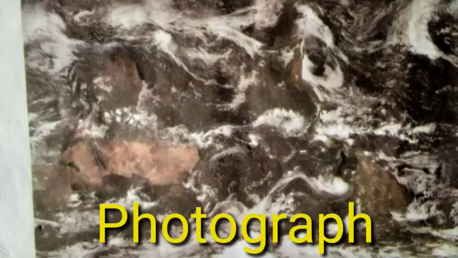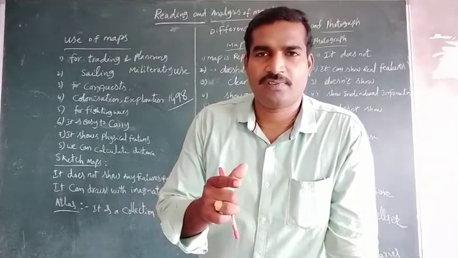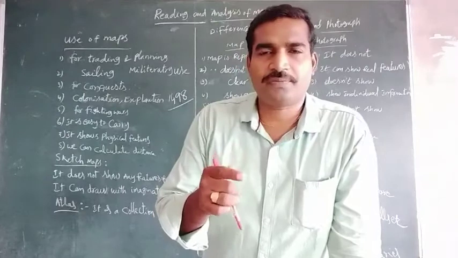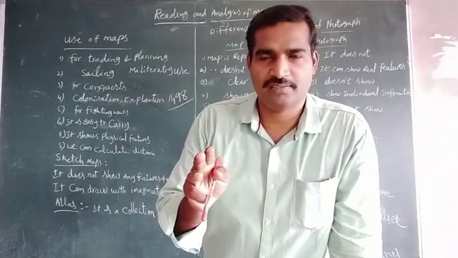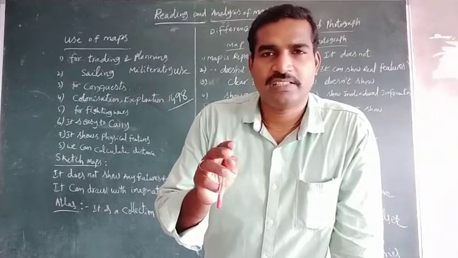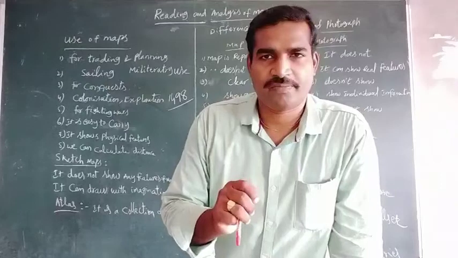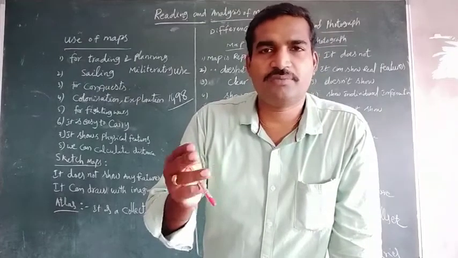Look at this map and photograph. A map is a representation of the earth. But a photograph is not a representation of the earth. A map shows physical features. In a photograph, it does not show any physical features.